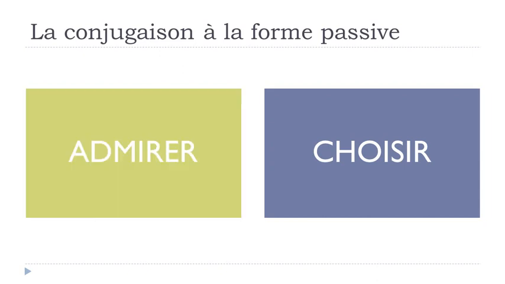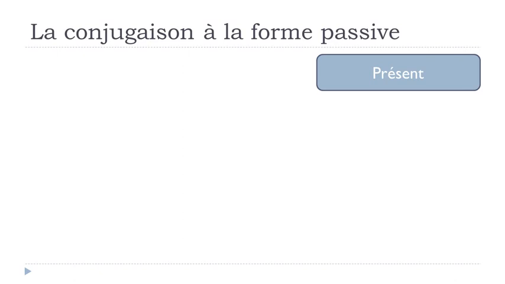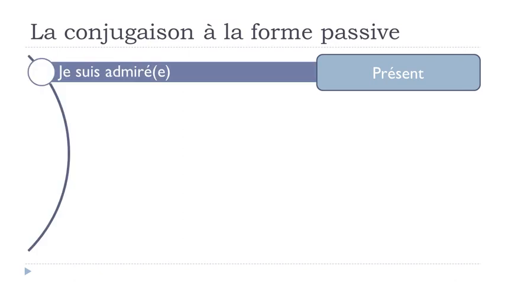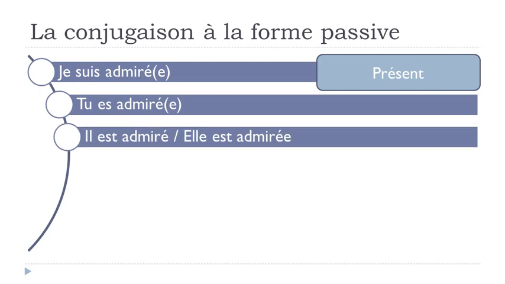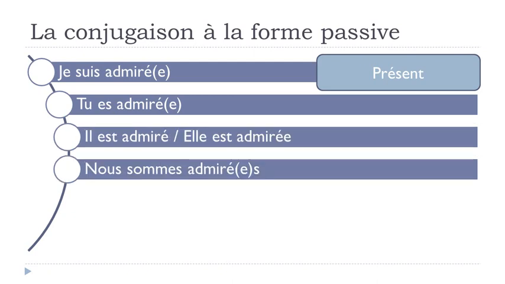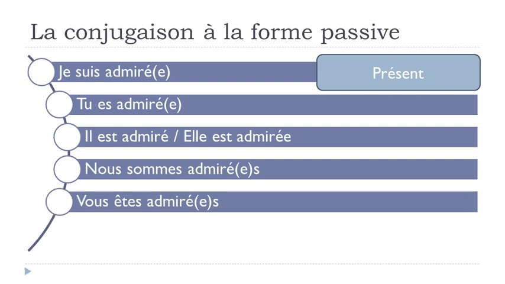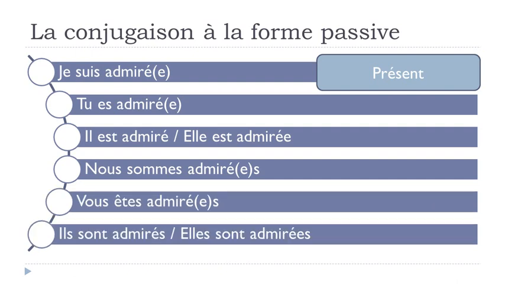So let's see now, admirer. Présent, so it will be je suis admiré. Tu es admiré, il est admiré, elle est admirée, nous sommes admirés, vous êtes admirés, ils sont admirés, elles sont admirées. Alright, so as you can see, être will be the only thing that will change here.